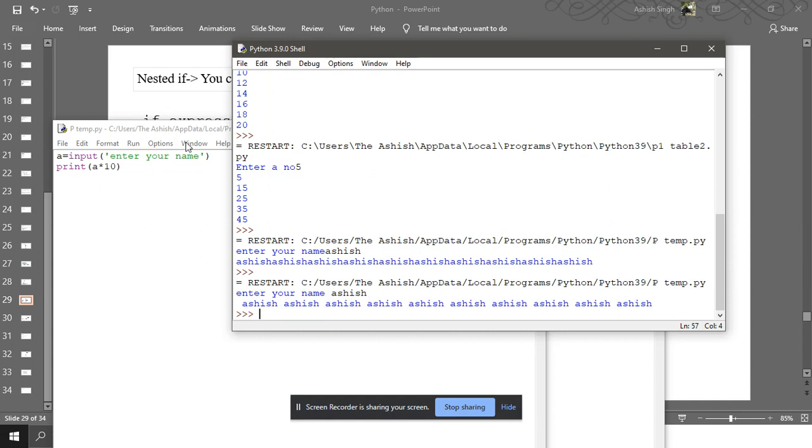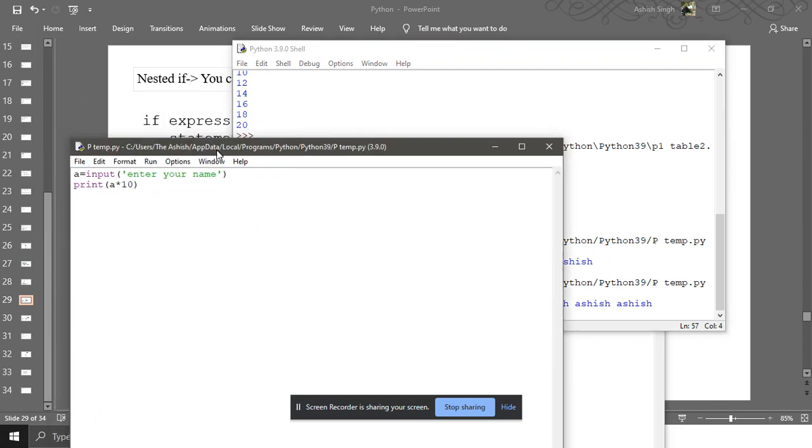So how is this handling the string? If you want to repeat a string, you have to give the string into how many times you need. Here the asterisk, see, I'm using the multiplication sign only, but it works differently with strings. Any doubt?